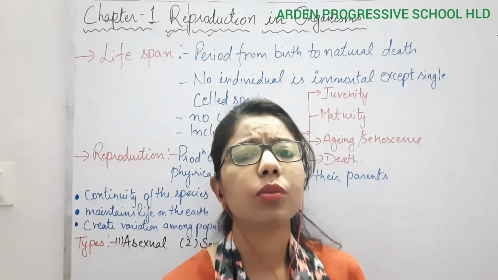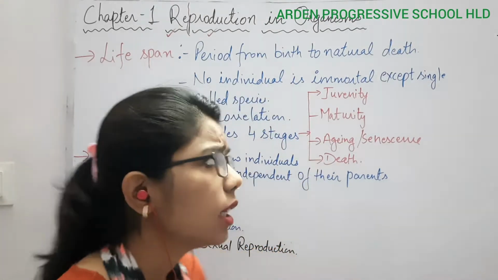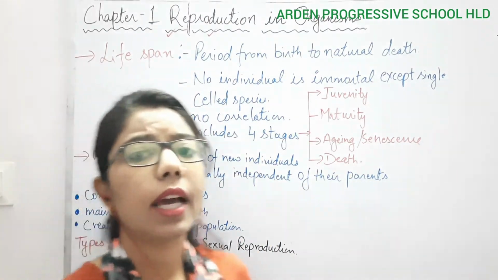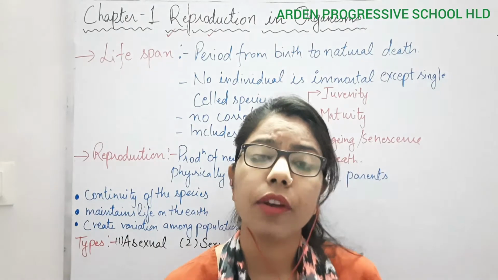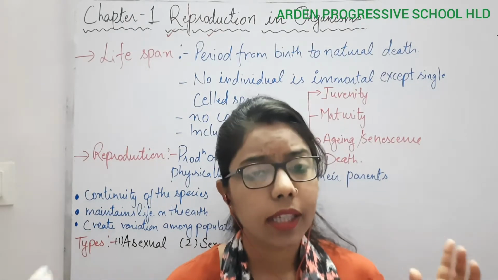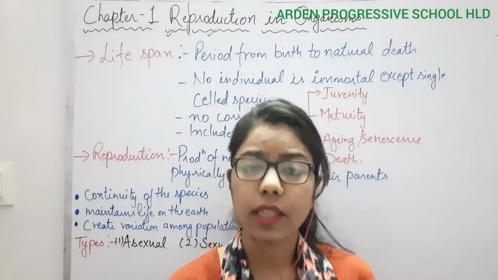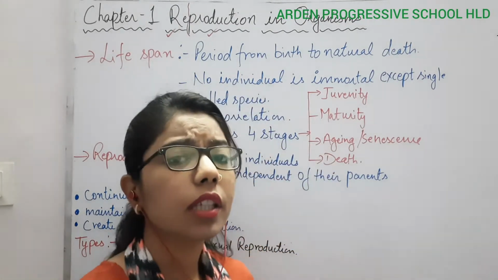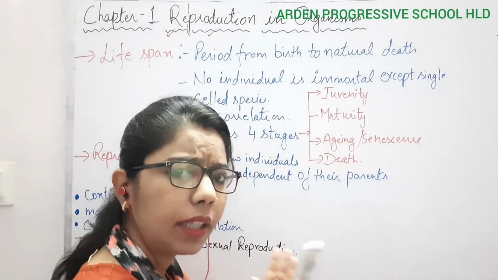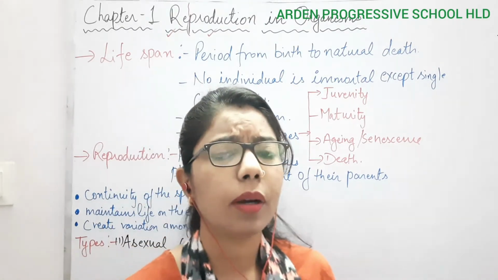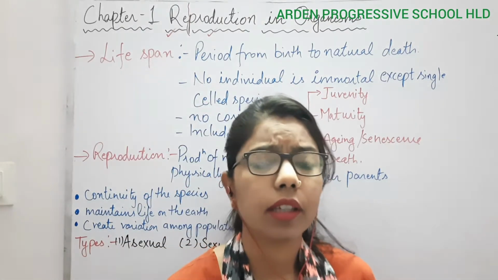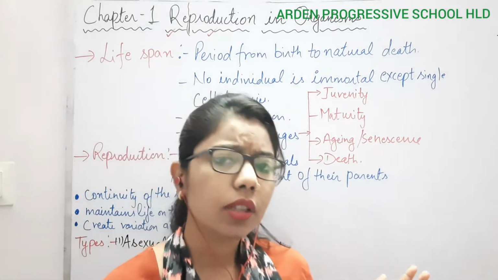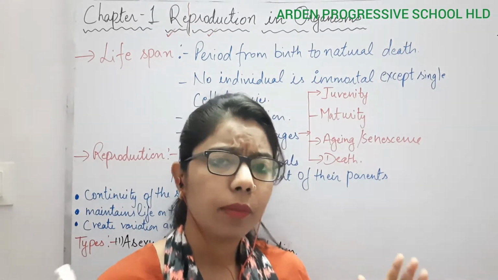Before going through the topic, we will understand some important terms. One of the terms is lifespan. Very important. In any living organism, lifespan is very important. Why is it important? Because it shows what that period is. If someone has a birth and then a death, this is the period between birth and death.